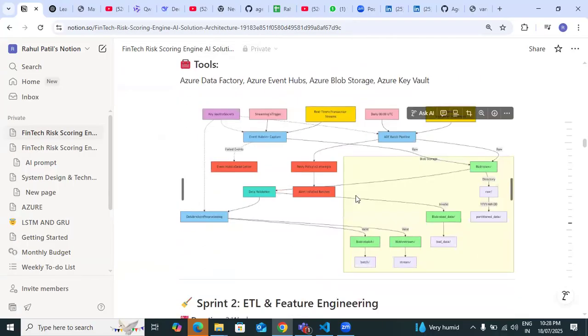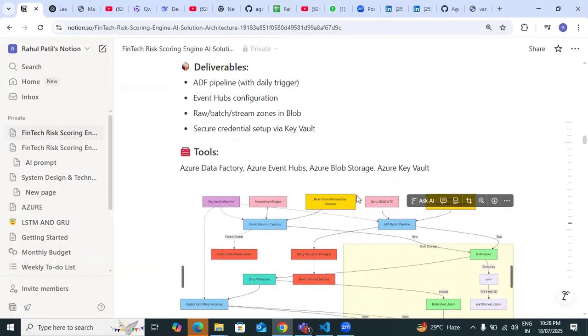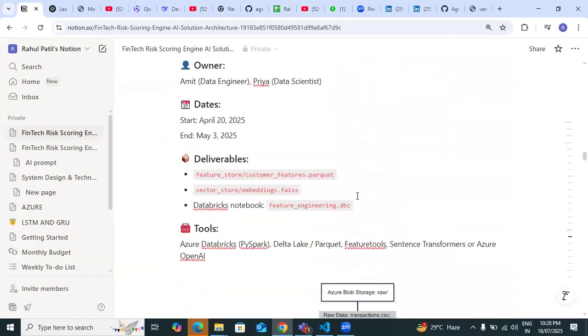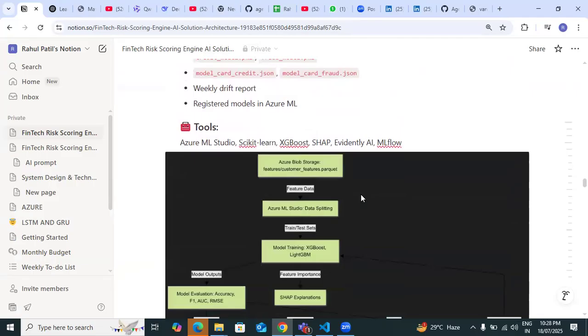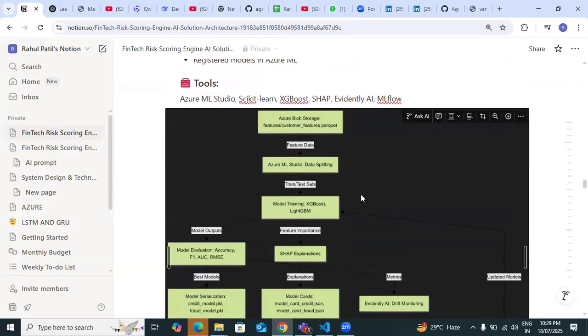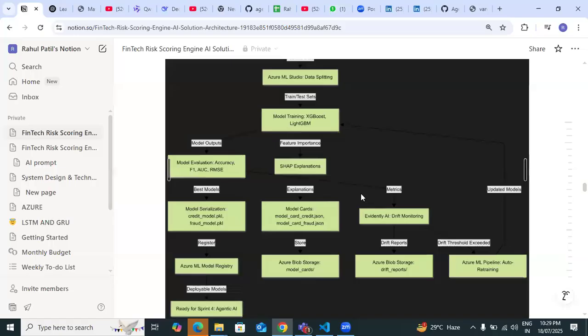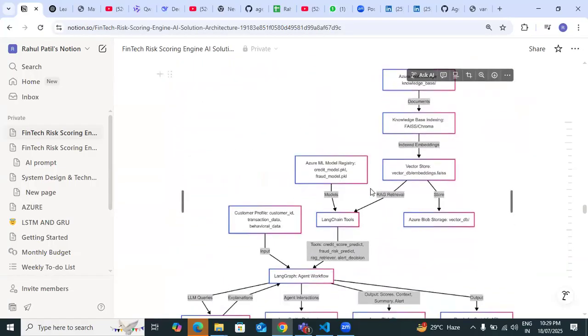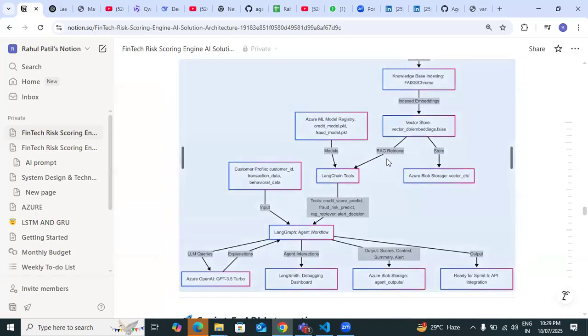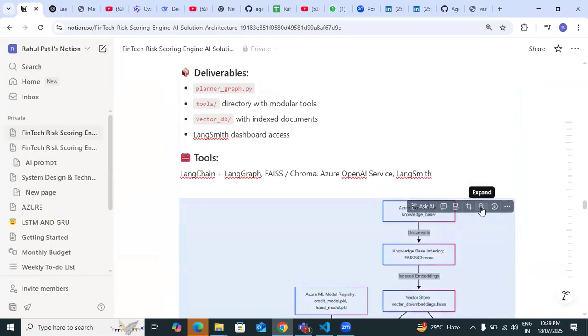This is before LangGraph. Before LangGraph, you need to pull. LangGraph, agentic AI, this is right.